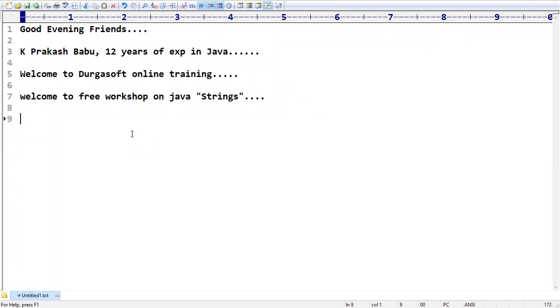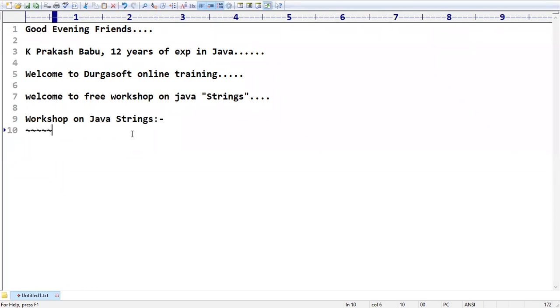Then, coming to what topics we are going to discuss in this workshop on Java strings. What concepts are we going to cover? The first topic is introduction to strings.